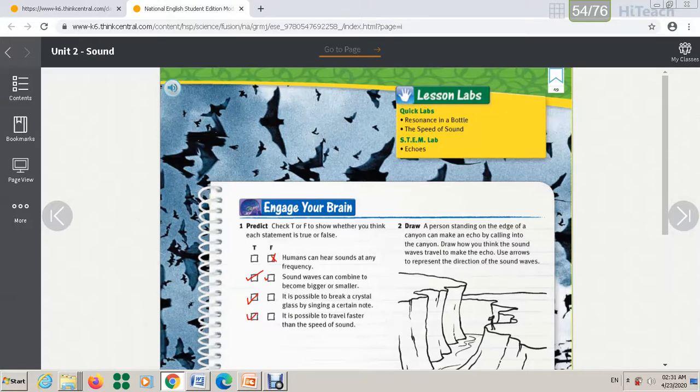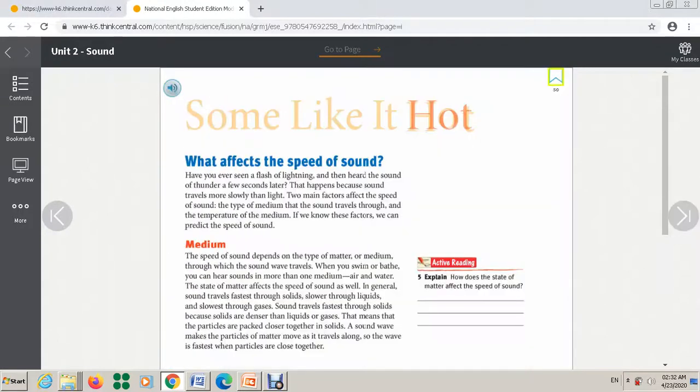Okay, let's go now to this lesson here. What affects the speed of sound? We have two factors. The first one is the medium. Sound travels fastest through what?